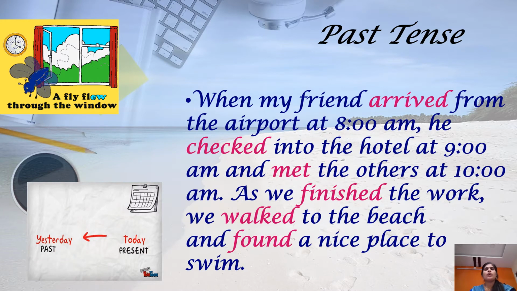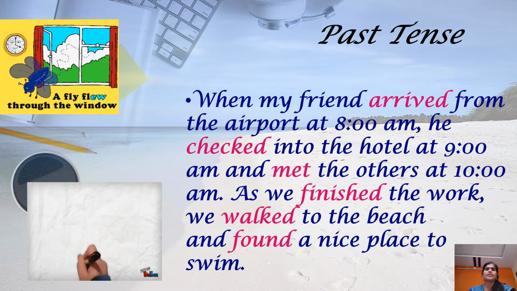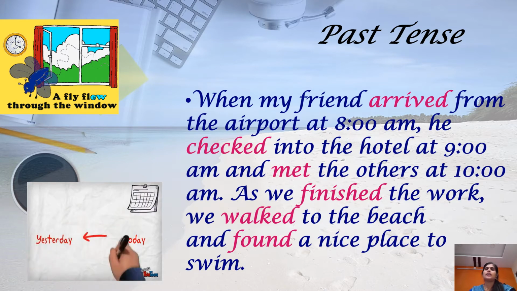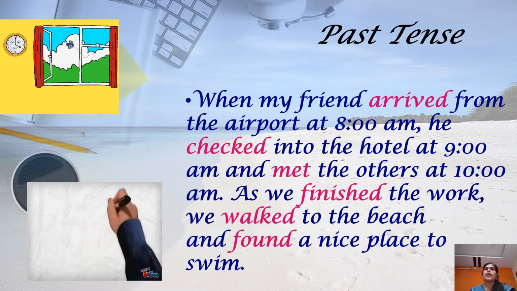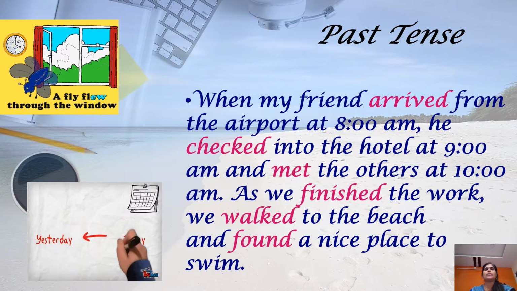Children, if you observe carefully here, the words are written in two different colors, blue and red. Do you find any difference, children? Yes, the words written in red color are in the past tense. That means some letters are added to the base words and some words are totally different. So, shall we see further what a past tense is?